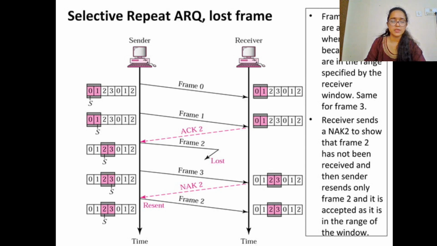Frames 0 and 1 are accepted when received because they are in range and specified by the receiver window. Same for frame 3. The receiver sends a negative acknowledgement to show that frame 2 has not been received, and the sender resends only frame 2, and it is accepted as it is in the range of the window. Here, in selective repeat, if any frame is lost, the sender gets a negative acknowledgement for that frame and transmits only the frame that has been lost, not every frame after it.